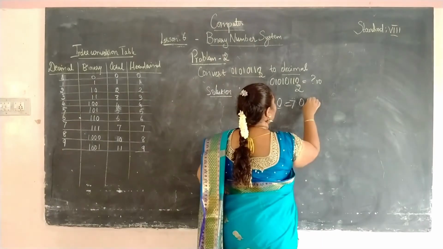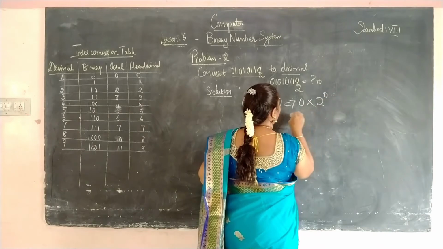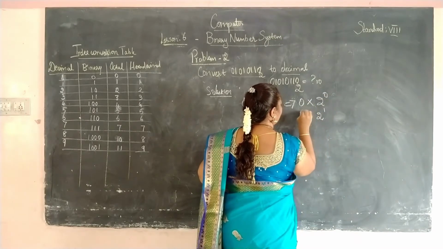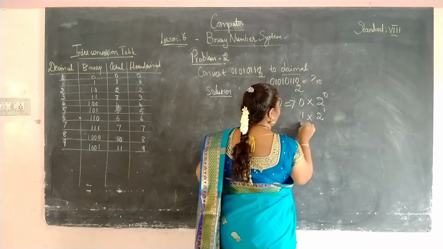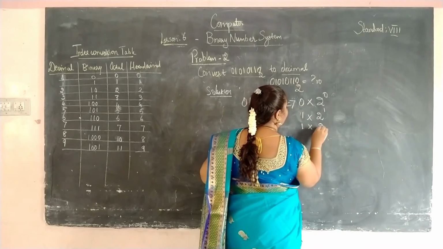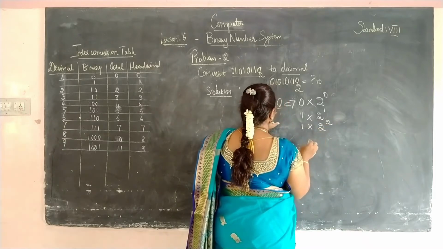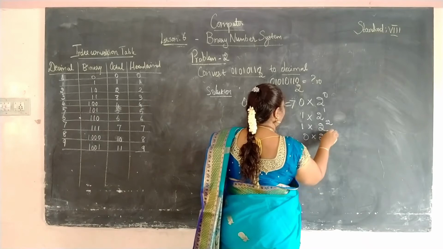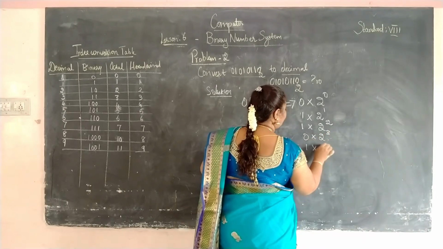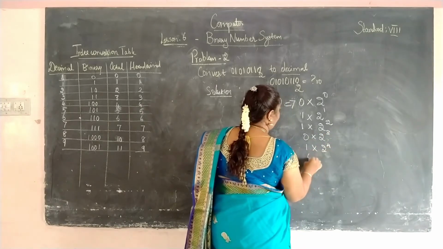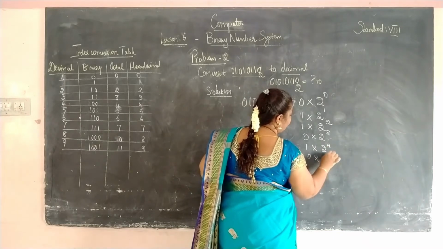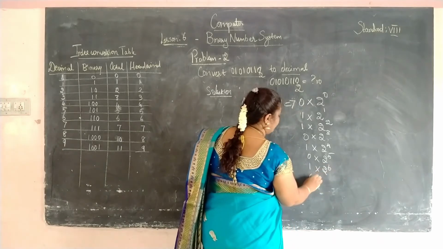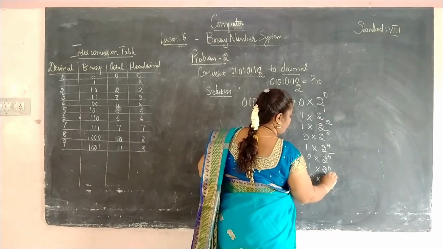So 0 into 2 to the power 0, again 1 into 2 to the power 1, again 1 into 2 to the power of 2, 0 into 2 to the power of 3, again 1 into 2 to the power of 4, 0 into 2 to the power of 5, again 1 into 2 to the power of 6, and then 0 into 2 to the power of 7.